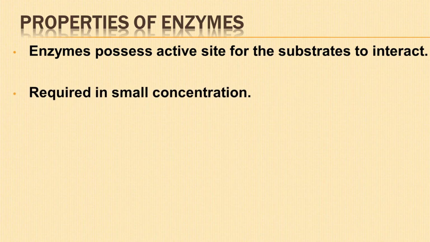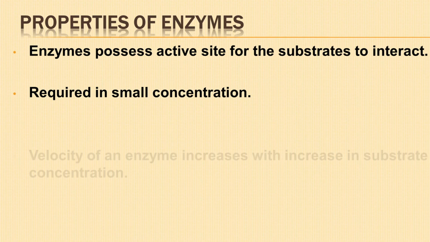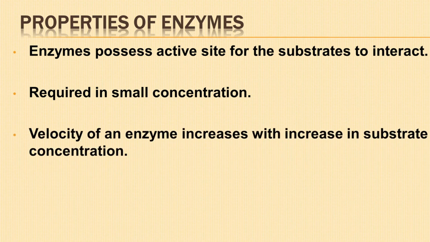Enzymes are required in small concentration for any chemical reaction. Velocity of an enzyme increases with an increase in substrate concentration. Enzymes are sensitive to inhibitors. They are destroyed by poison or drugs such as cyanide, which destroys the respiratory cytochrome enzymes.